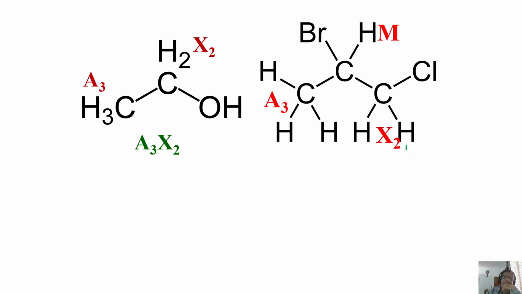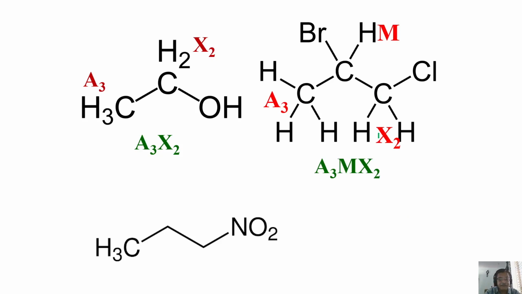Let us ask you a question. What happens if the chemical shifts were not large, they were not well separated? Then what would you have called this spin system? You would have called it A3BC2 or A3BD2 like that. Because we are writing A3MX2, they are weakly coupled, because we know the chemical shift is far away separated. If they are not separated, you have to bring the alphabet next to each other. Okay, this is A3MX2. What about this one?